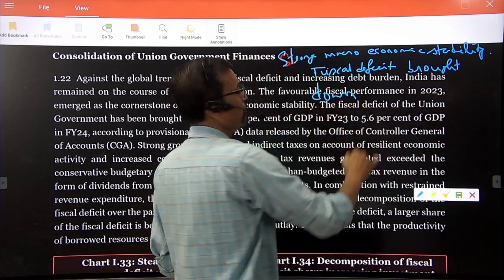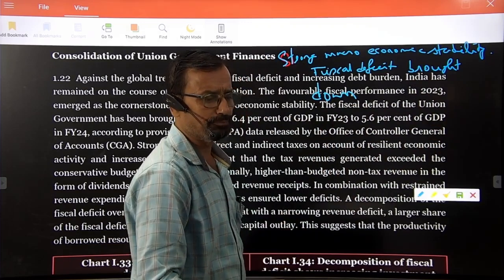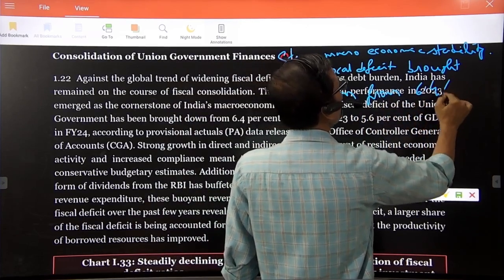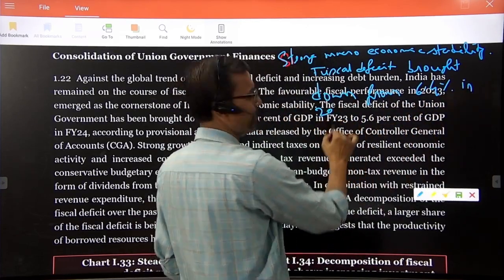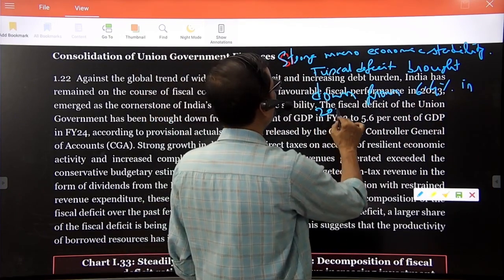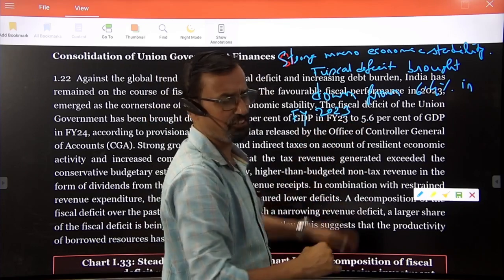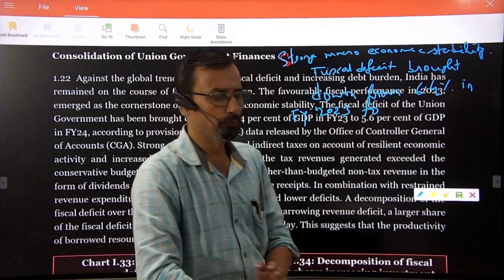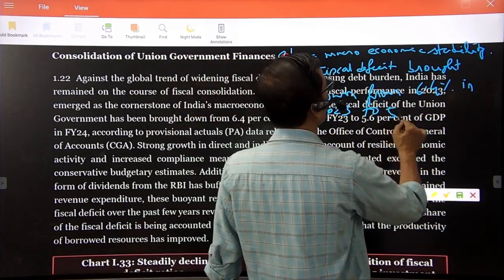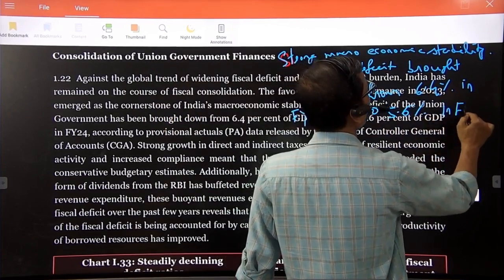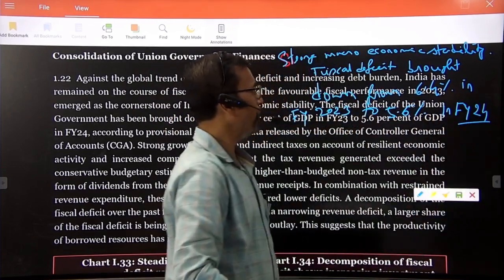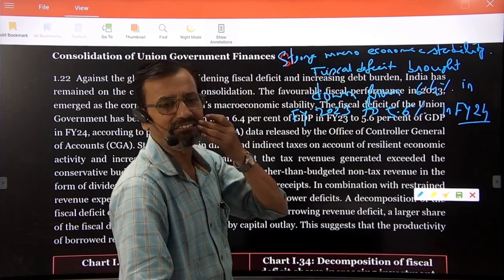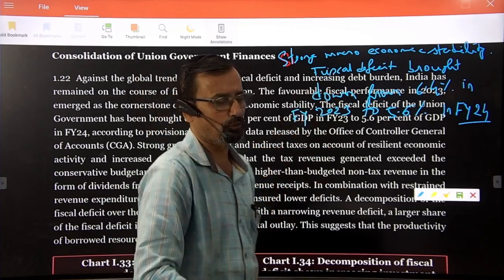How much was the fiscal deficit brought down? From 6.4% in the 2023 financial year to 5.6% in financial year 24. So this fact clearly shows that macroeconomic stability has remained consistently in the Indian economy.